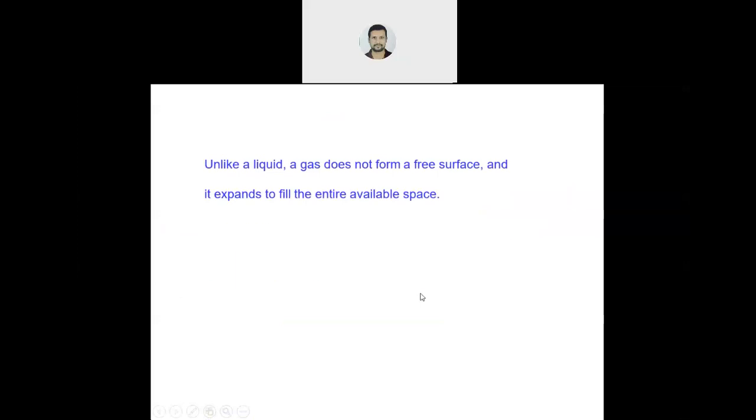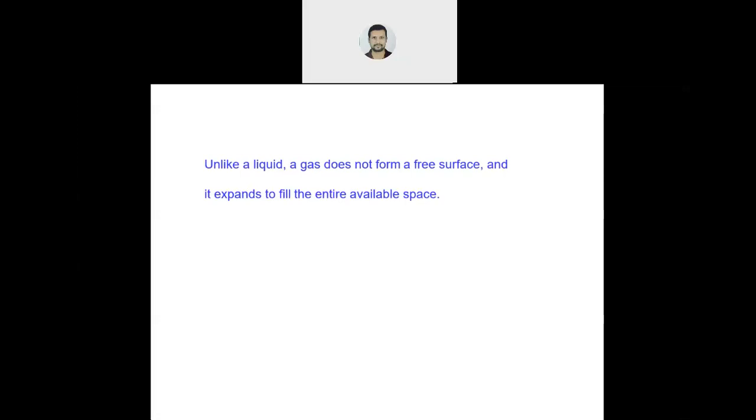Now, unlike a liquid, a gas does not form a free surface and it expands to fill the entire available space. Now, what does it mean? Suppose you are filling water in a glass. If it is a 1 liter glass and you are filling 200 ml only, it will occupy the space of 200 ml only.